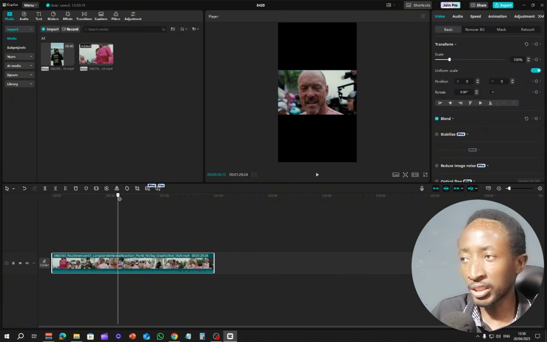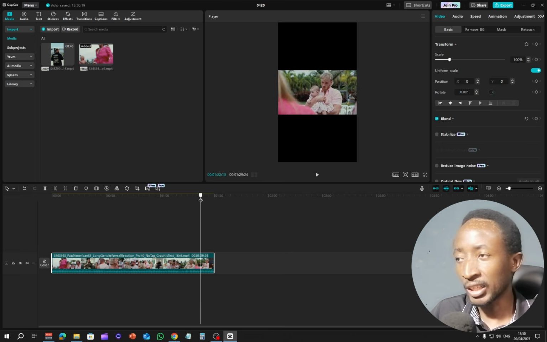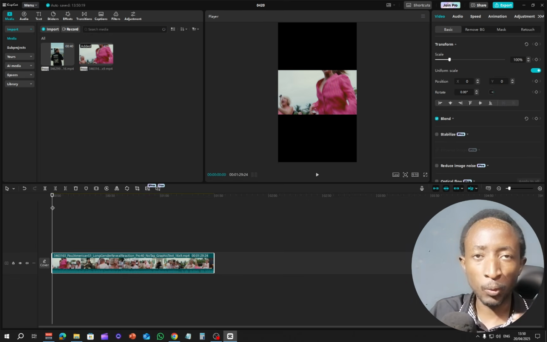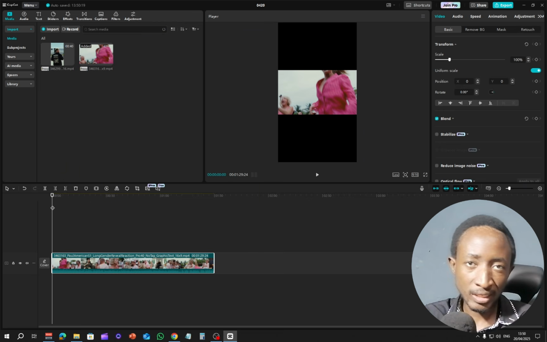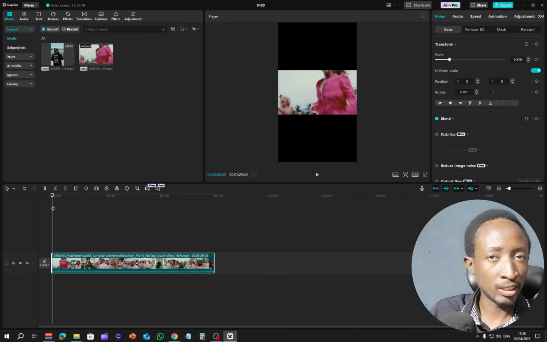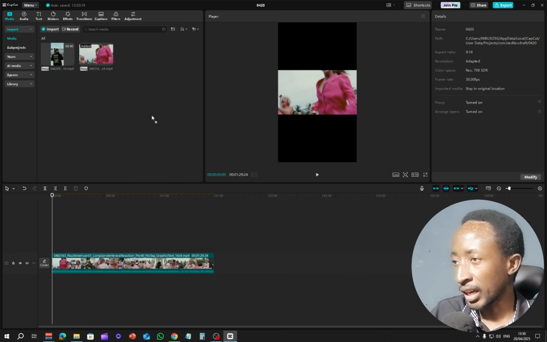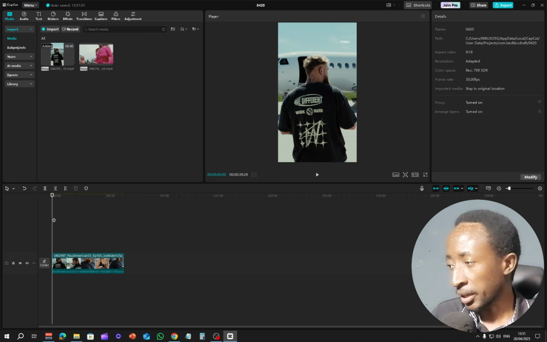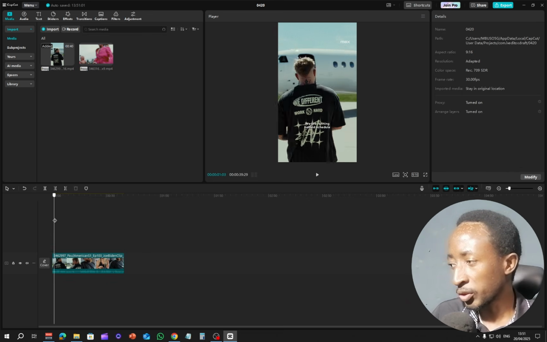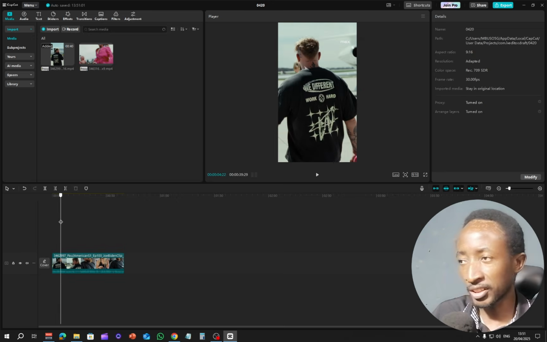Now here, this clip doesn't have what I need. I'm looking for a clip where, let's say, the main character I want to show in the shot is giving us the backside, like the style that I actually saw on the other video. So I'm going to use the other clip right here. This is the clip that I want, and if I move it, you can see that we have that where it's giving us the backside.